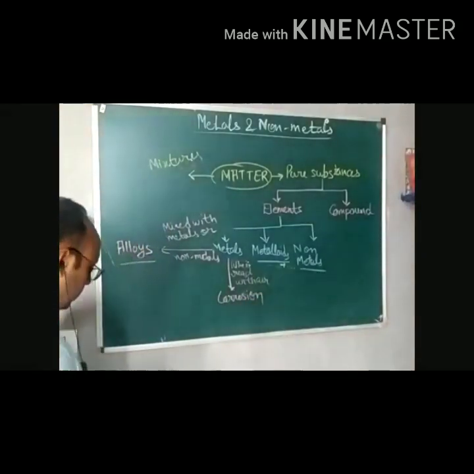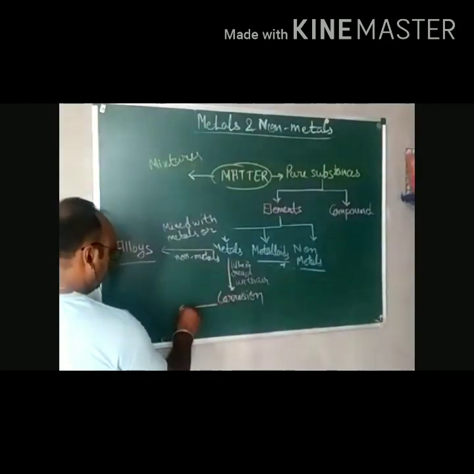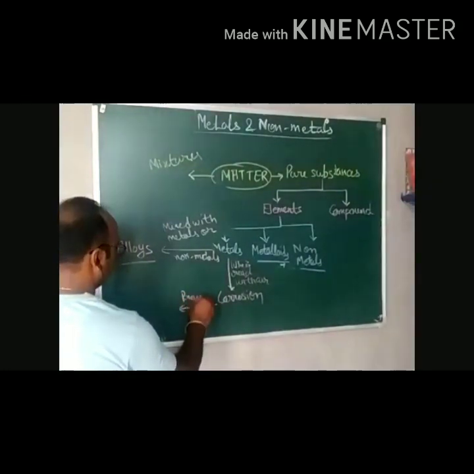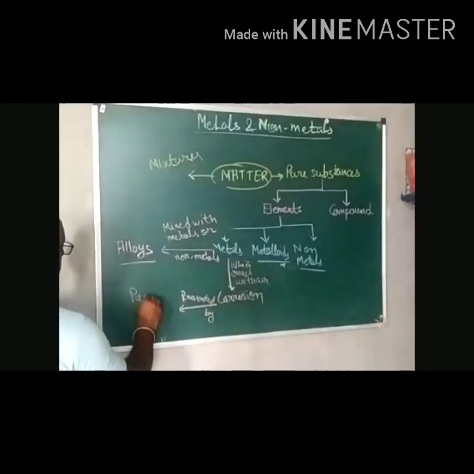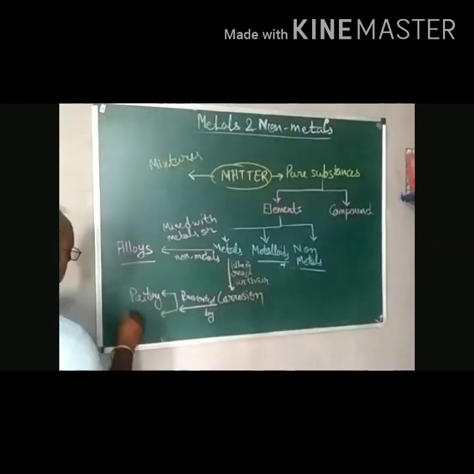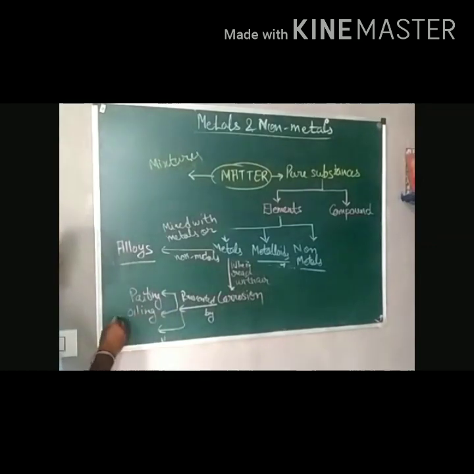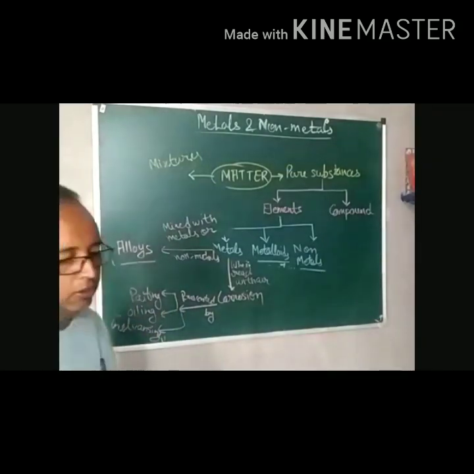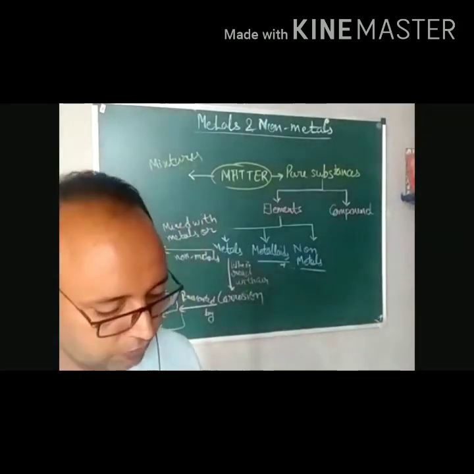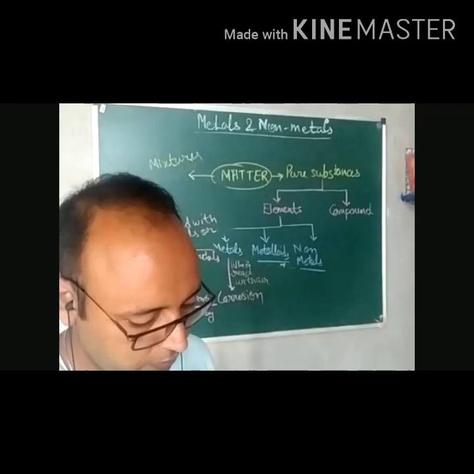But corrosion can be prevented by painting, oiling, and galvanizing. Galvanizing is when a layer of zinc is coated over a metal. Right?